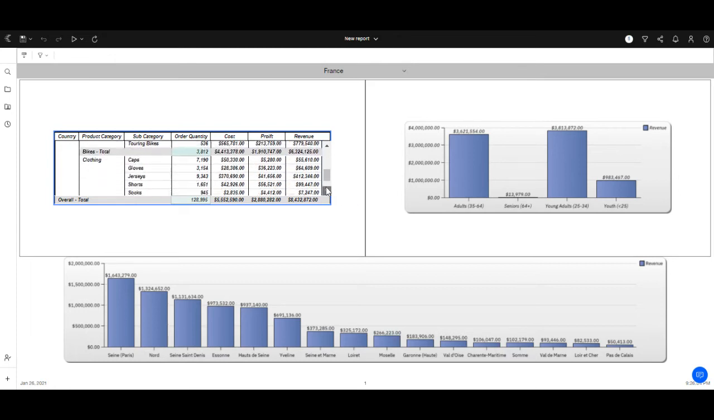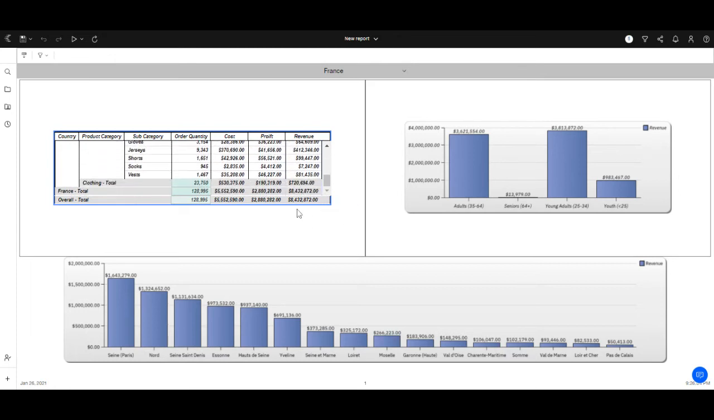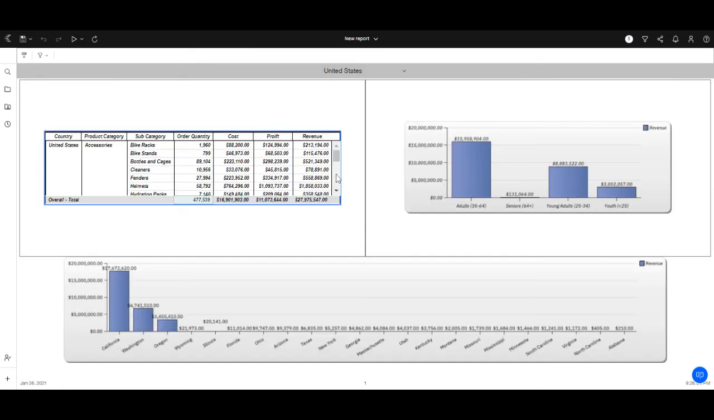So we can see here France had overall sales of $8 million, and they have a profit margin of 2.8 million. It's almost like 30%, maybe 30, 25. So we can see here this is the sales report of the United States.